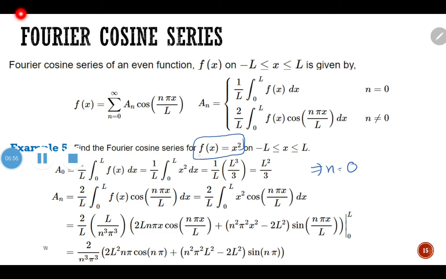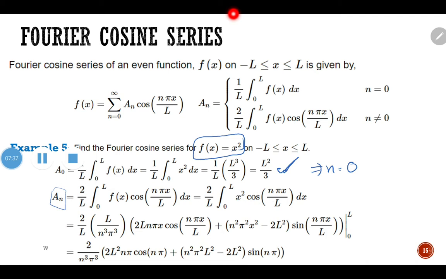So here we have 1 over L. So integrate using normal integration, replace x with L, you will get L squared over 3. L squared over 3. Okay, and then for an, the formula becomes 2 over L, integration from 0 to L of f(x) cos(n pi x over L). And here we have 2 over L, integration of x squared cos(n pi x over L) dx.